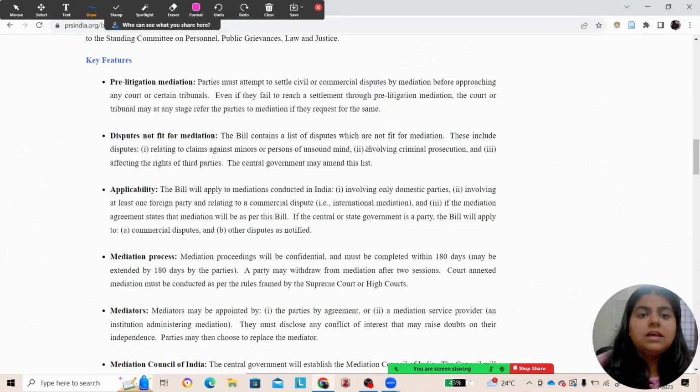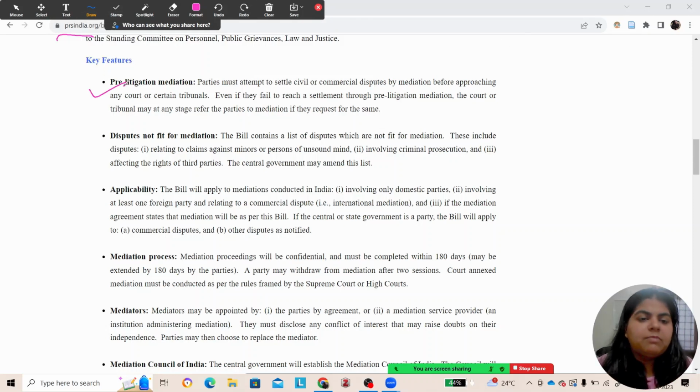Yes. So the Mediation Bill of 2021 has its key features as we are seeing on the screen. I am using this authentic PRS India website, which has all the legislative history. If you wish, you can also visit this website for more information. Now, pre-litigation mediation, this is one of the key features.